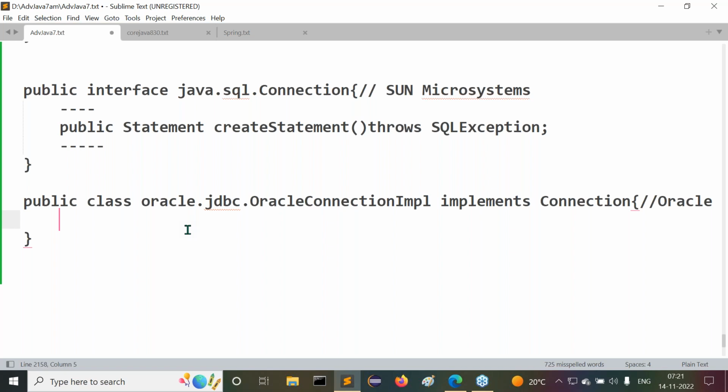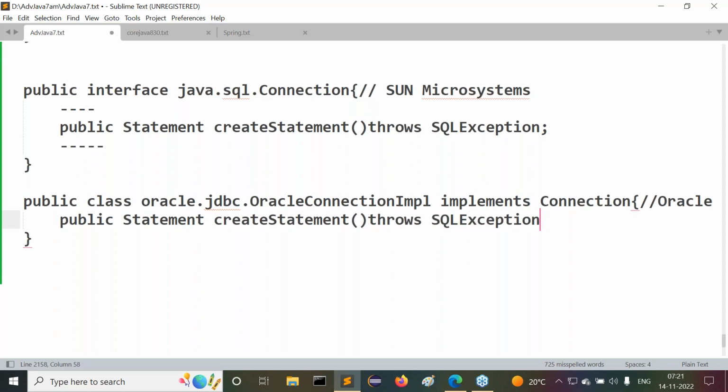Now observe carefully after completion of this. Here we have to provide the implementation for this particular method: public Statement createStatement() throws SQLException.